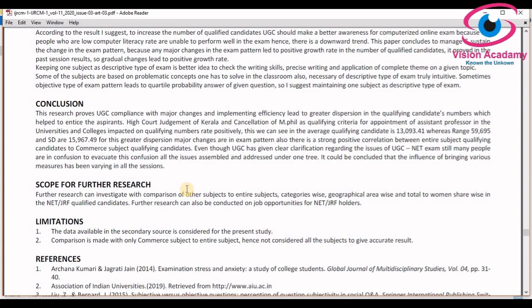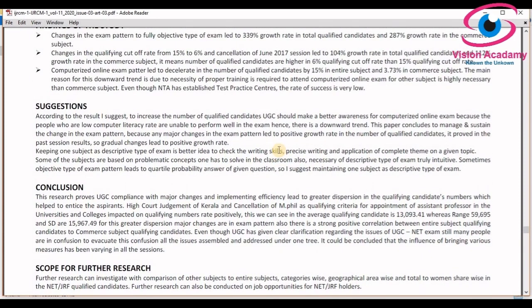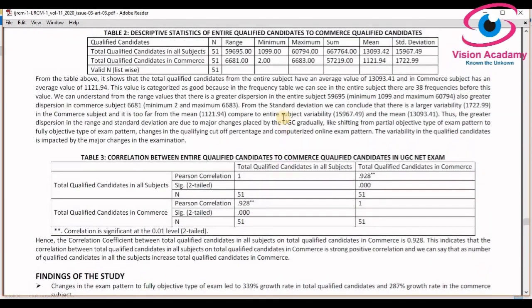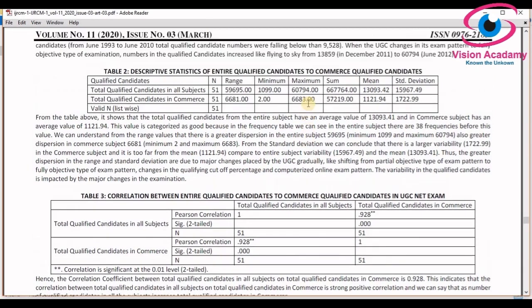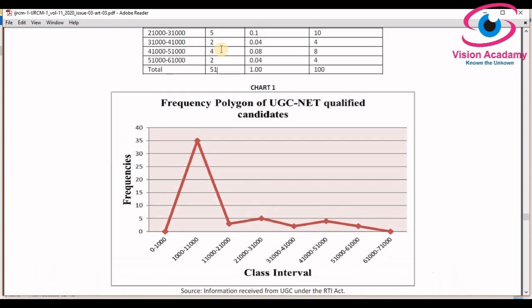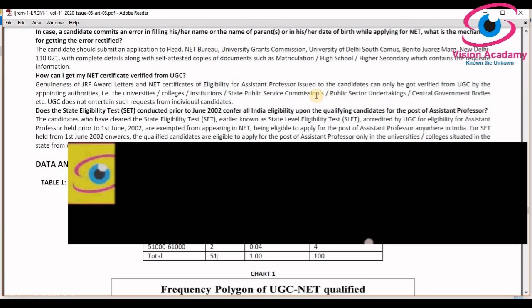Unless you understand history, you cannot create any history. First understand the history. That is why this video is helpful for you. In this video, I have stressed the important aspects of this paper. You should go through the whole paper, then you will understand the complete process. To write this paper, I took almost 1.5 years to prepare the data and to understand what to do and how to do it. I took almost 1.5 years only to help the NET aspirants.